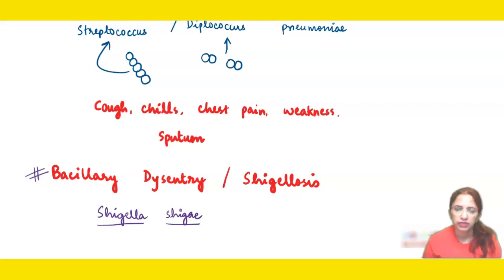In Bacillary Dysentery, stomach cramps occur. Cramps are actually the on and off pain which is felt by the affected individual. Mucus is passed in the stool, and if it is left untreated, then in the excreta along with mucus, blood also comes.